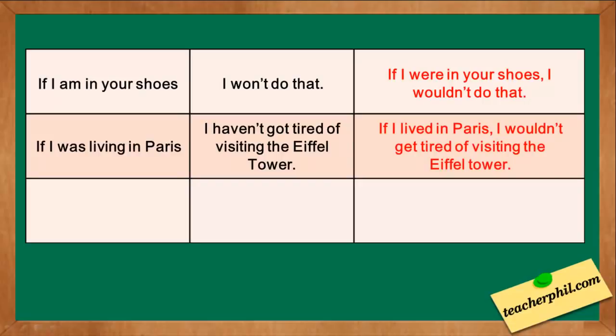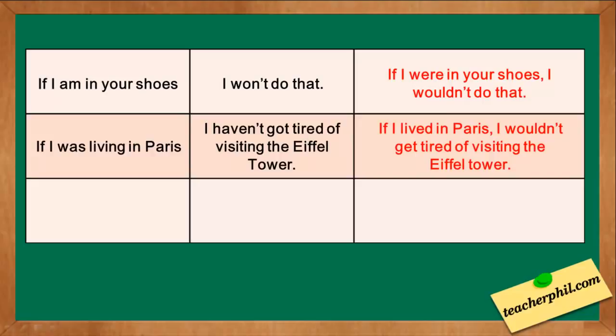The if clause if I was living is in the past continuous. We need to change it into simple past. If I lived in Paris. The result clause I haven't got tired of visiting the Eiffel Tower is in the present perfect. We need to change it into the pattern would plus the verb in base form. I wouldn't get tired of visiting the Eiffel Tower.